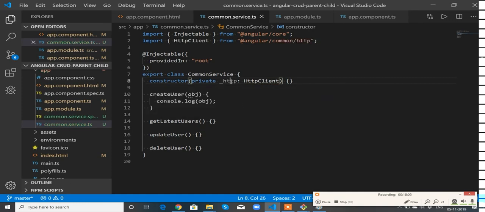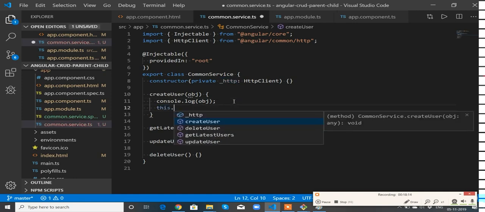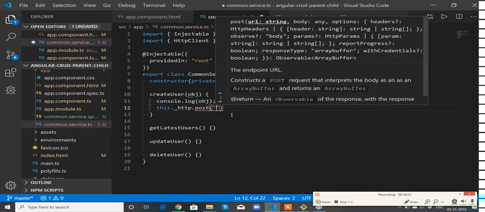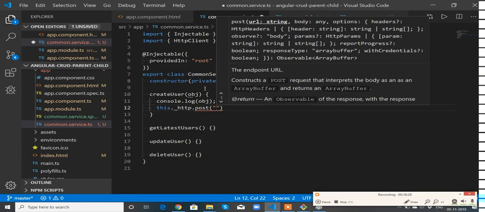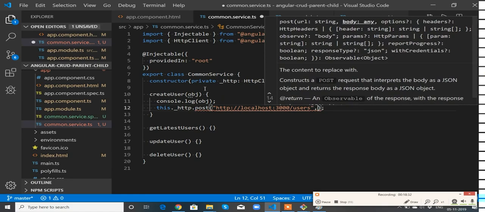Perfect. This _http is going to help me to post the data from this service to the server. Now this.http.post. What is the URL I need to use? This is the API which I need to use to post the data. Post the URL and obj, whatever I have received.